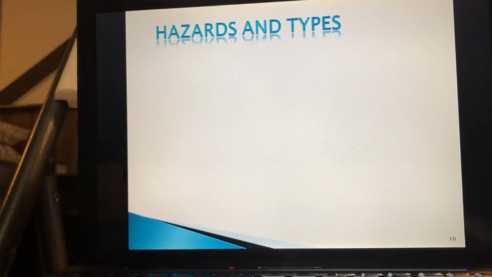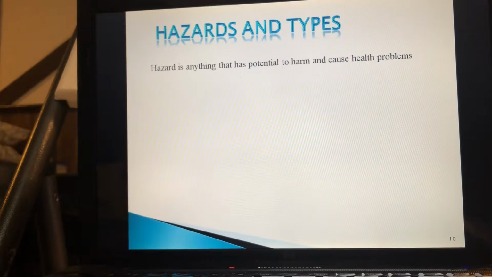Let's see hazard. That's our third topic, I guess. Hazard is a potential source of harm or adverse health effect on a person. It comes from a source. It differs from a risk, right? Risk is the likelihood that a person may be harmed.